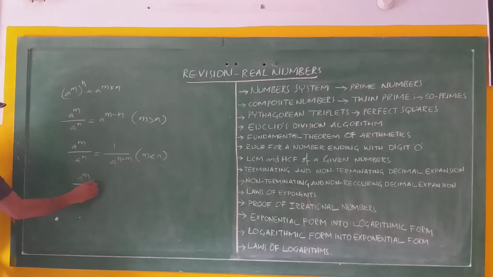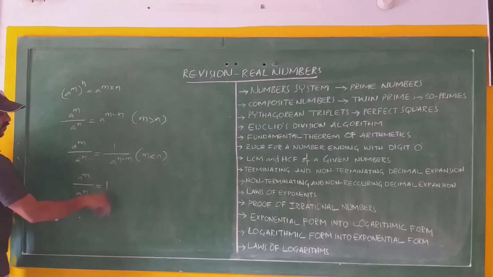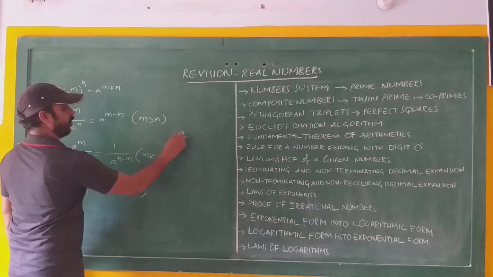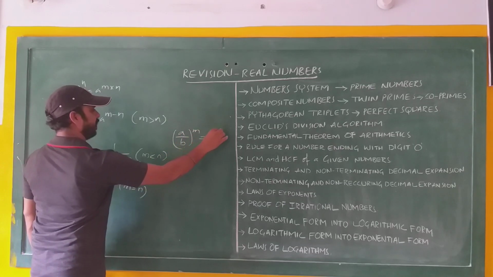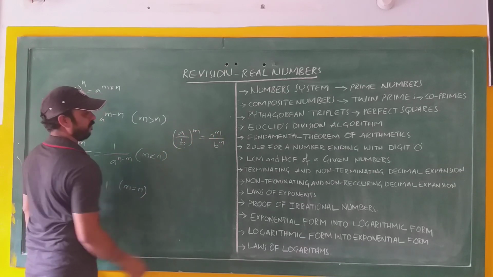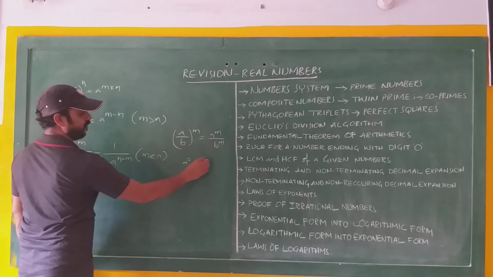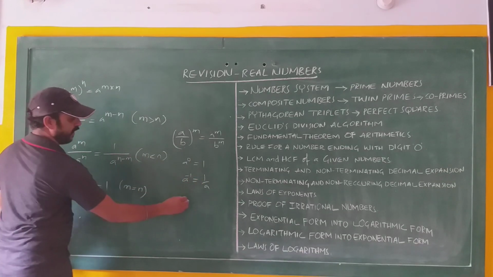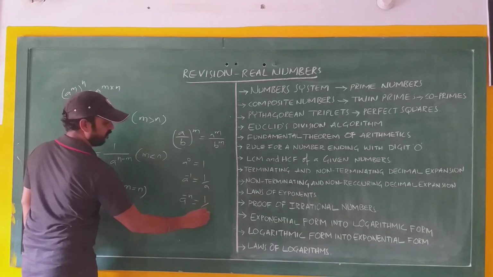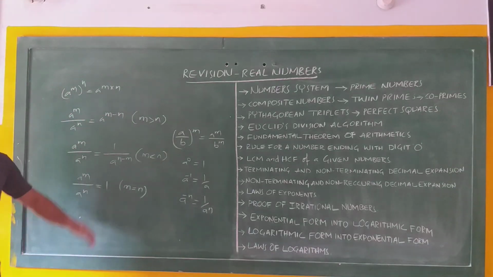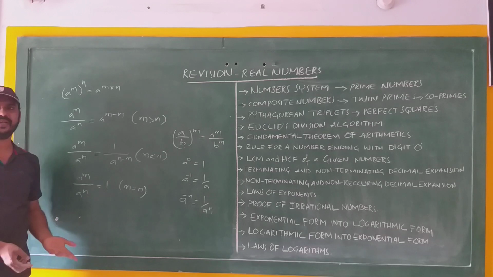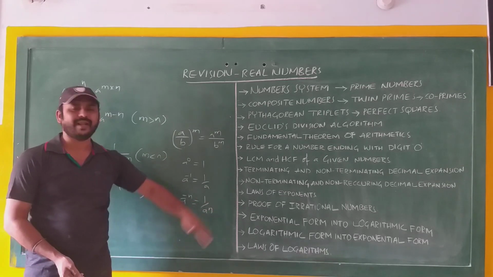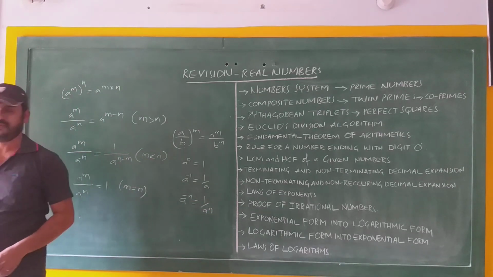And a^m / a^n is equal to 1 if m is equal to n, and (a/b)^m can be written as a^m / b^m, and a^0 equal to 1, a^(-1) equal to 1/a, and a^(-n) can be written as 1 / a^n. All these are the laws of exponents which you have learned in 8th class, but these laws of exponents are applied in the coming topic, logarithms. You have to remember them carefully.